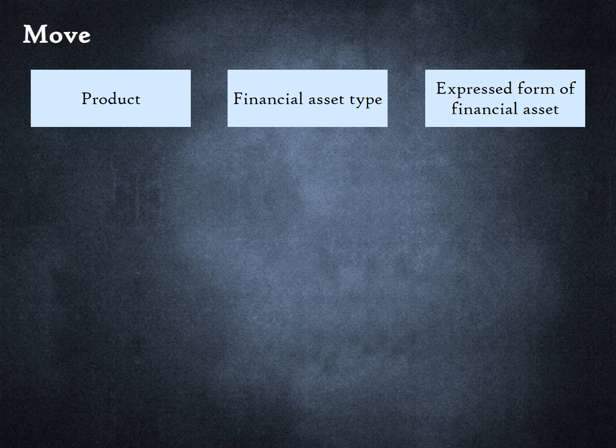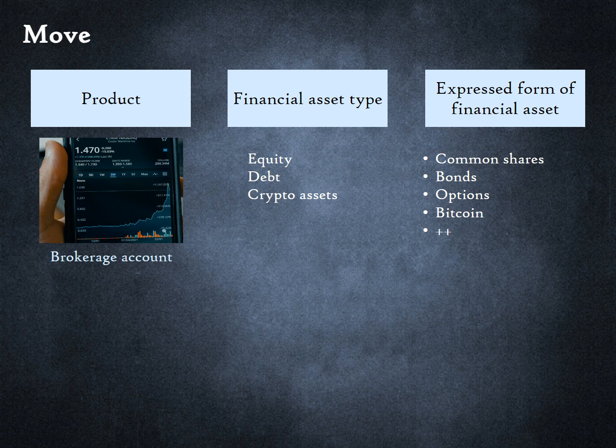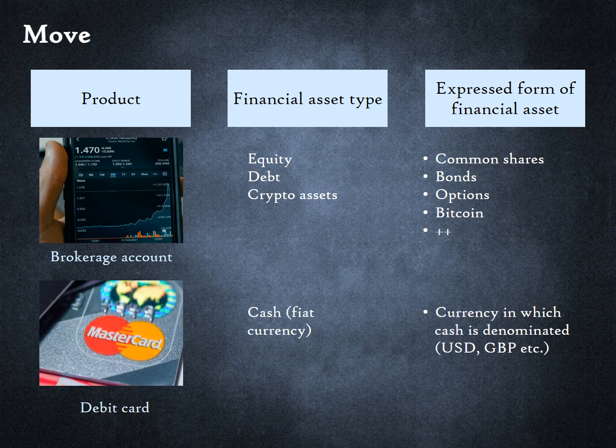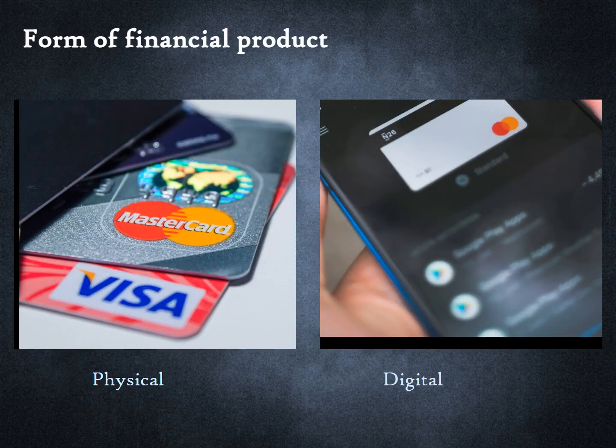Finally, financial products can move financial assets between individuals and business entities. A brokerage service helps move ownership of equity, debt, and increasingly crypto assets. A debit card allows us to move cash to another party. The term product conjures up the image of a physical product. A financial product like a credit card can exist in a physical form or in a digital form. Hence, it is more helpful to think of financial products in terms of the aforementioned 5 functions they fulfill and not their actual embodied form.